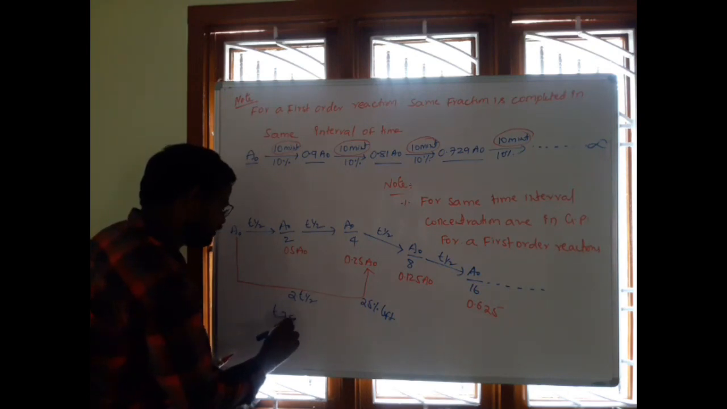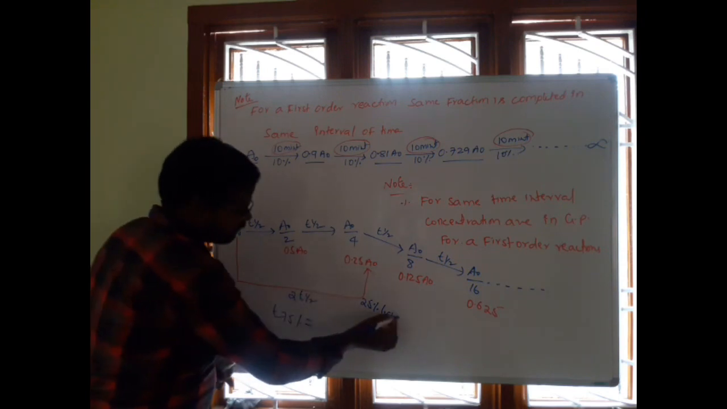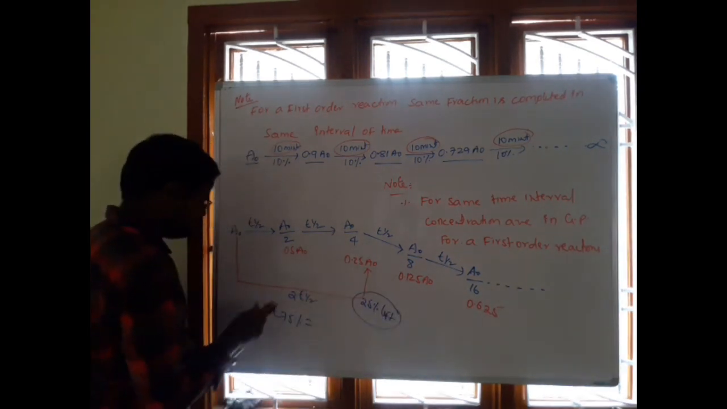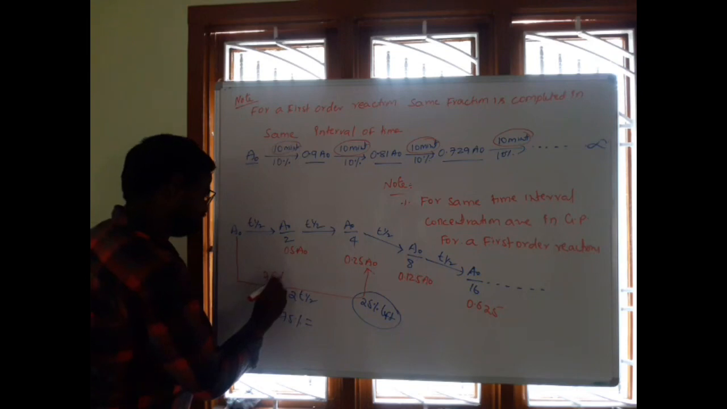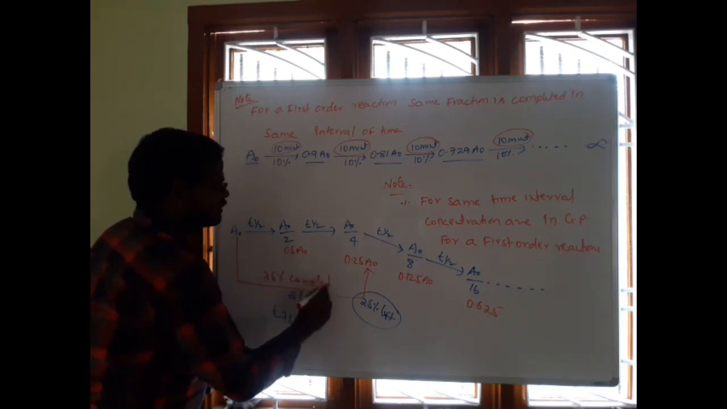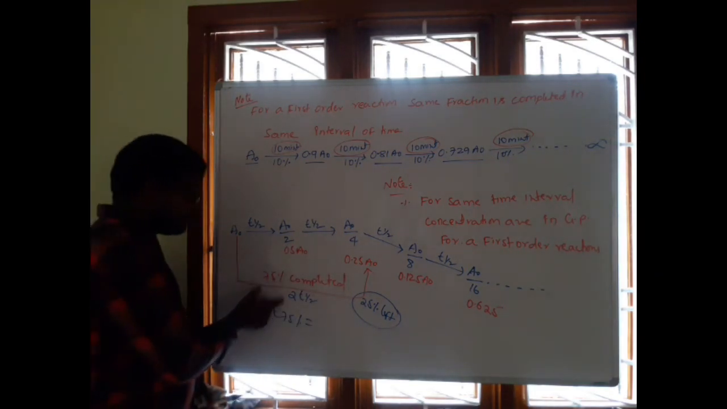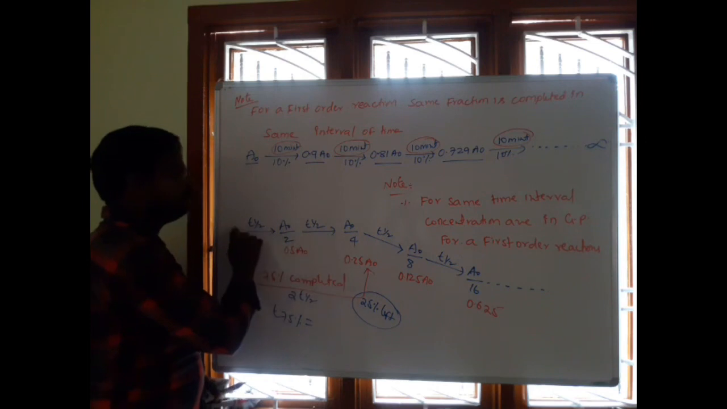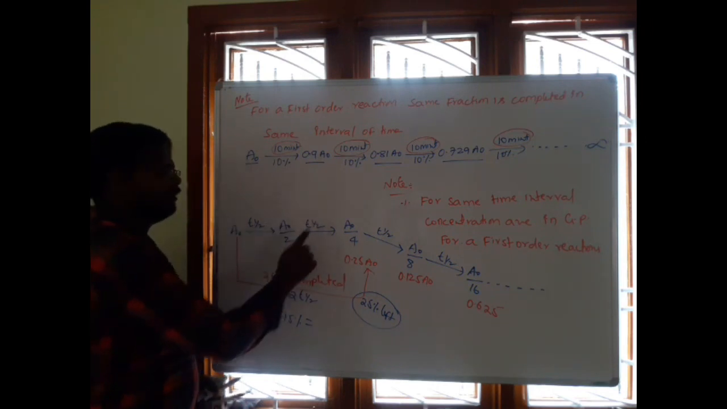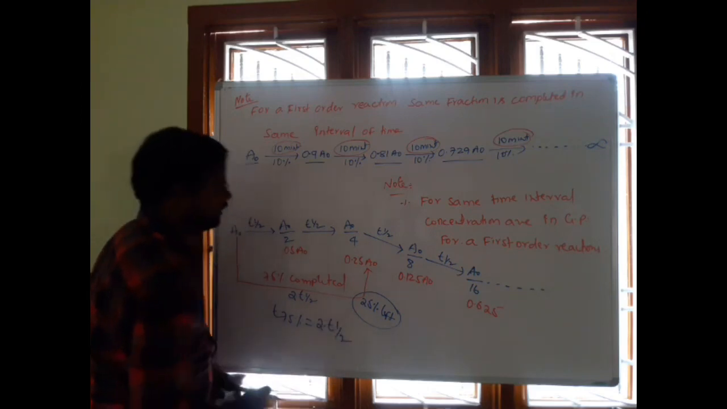It is a first order reaction. T75 is completed in how many half-lives? 25% is left means 75% is completed. So to complete 75% of a first order reaction, how many half-lives are taken? 1 and 2. 2 half-lives are taken.